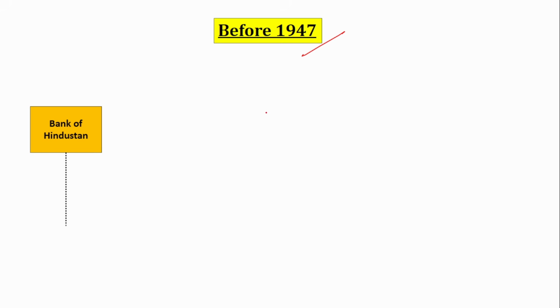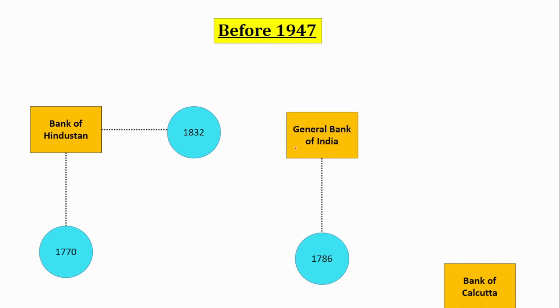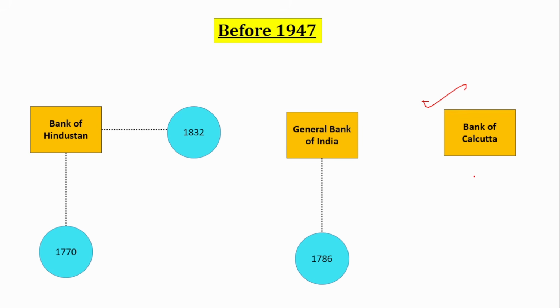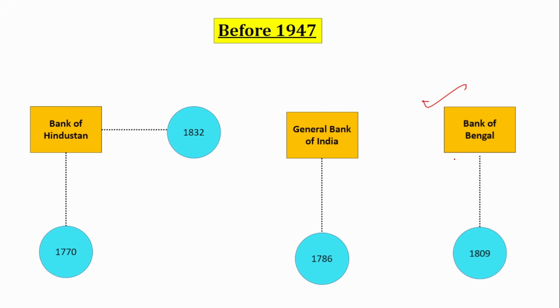Before 1947, Bank of Hindustan was the first bank established in India. It was established in 1770, but unfortunately it was liquidated in 1832 due to crisis. Later, after Bank of Hindustan, General Bank of India was formed in 1786. The next bank is the Bank of Calcutta, which was established in the year 1806, and it was renamed Bank of Bengal in the year 1809.